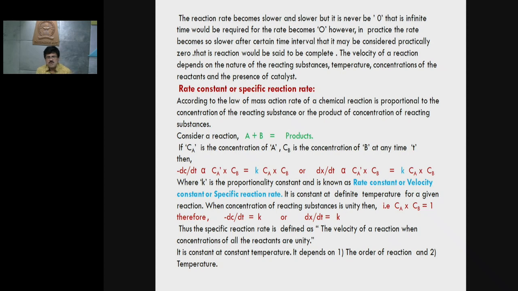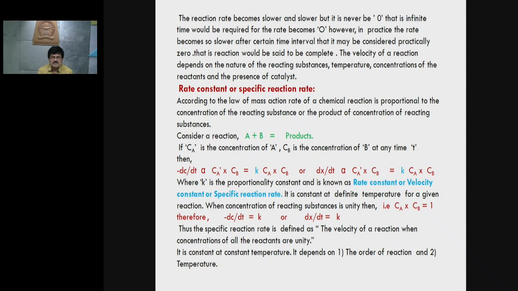Now let me discuss the rate constant or specific reaction rate. According to the law of mass action, the rate of chemical reaction is proportional to the product of the concentrations of the reacting substances. Now let us consider the reaction A plus B gives products. Suppose that Ca is the concentration of the reactant A and Cb is the concentration of the reactant B at any time t.